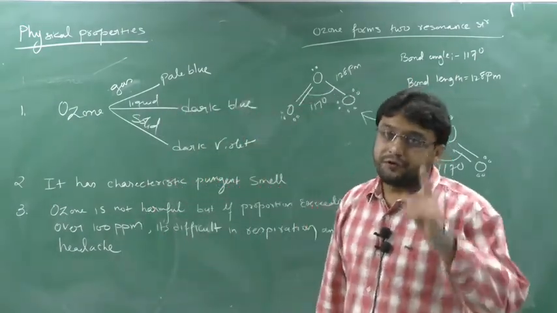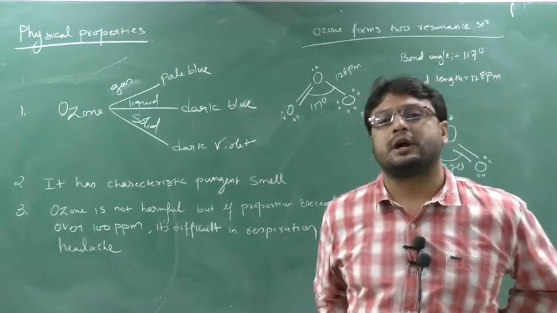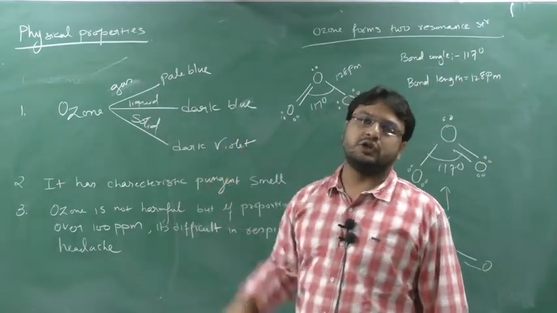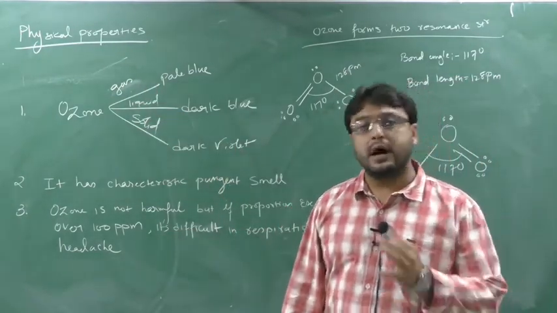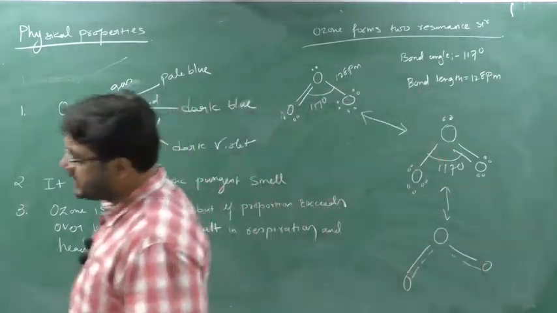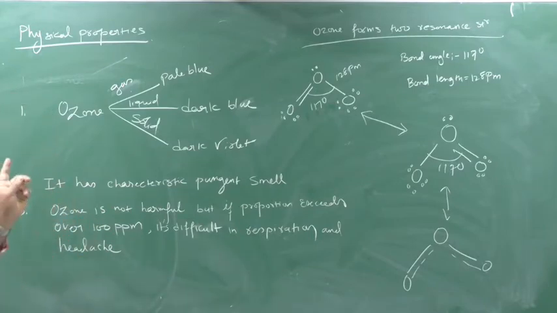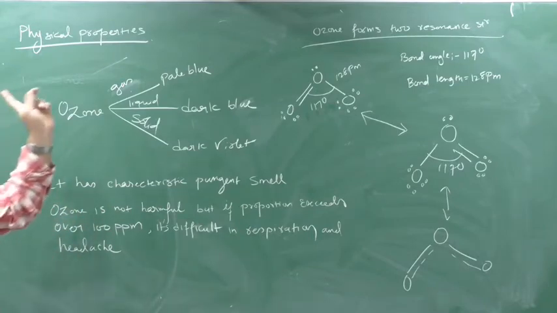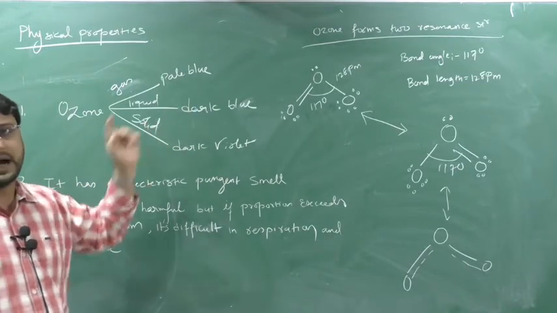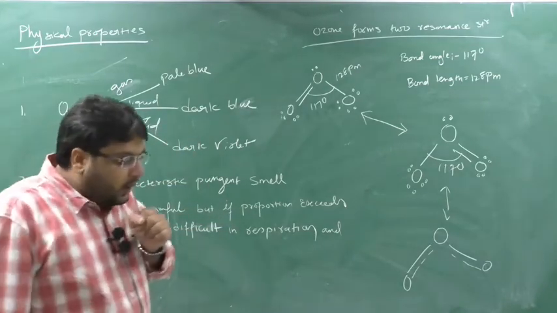Physical properties. The first physical property is highly important because a number of questions come from it. If ozone is a gas, it will be pale blue in color; liquid, dark blue; solid, dark violet. Please remember this. So ozone gas has a pale blue color, ozone liquid has a dark blue color, and ozone solid has a dark violet color.